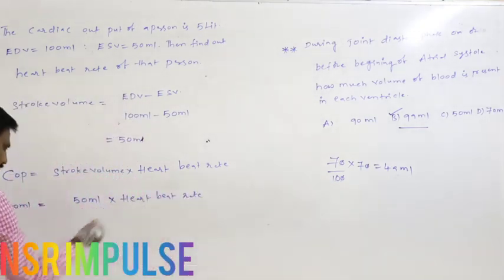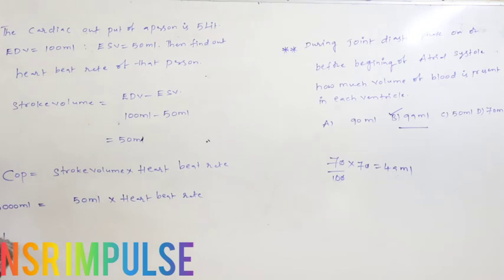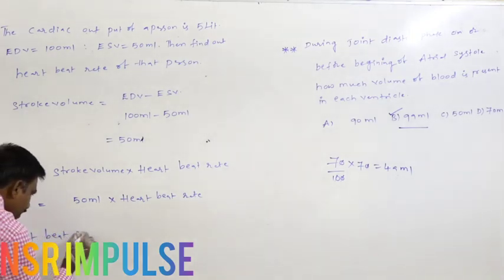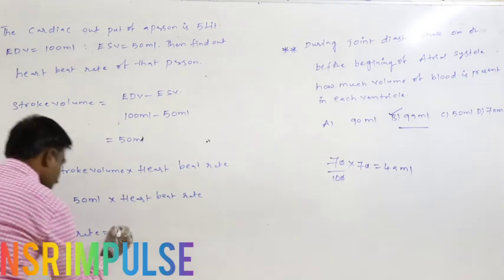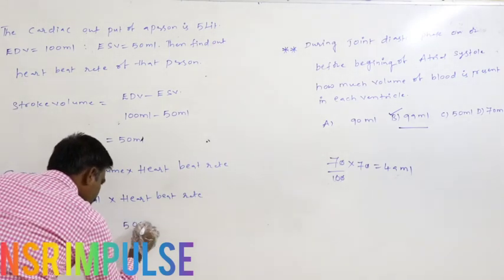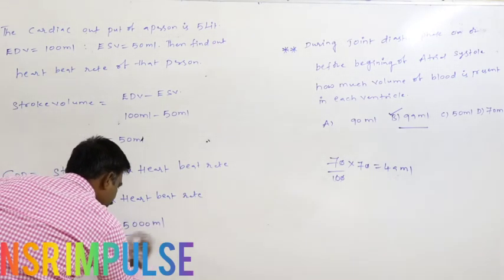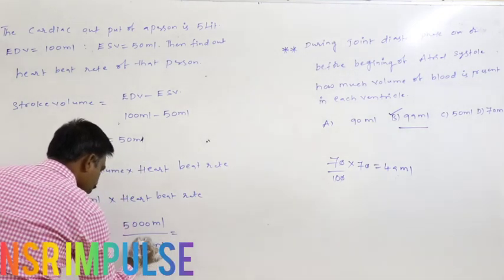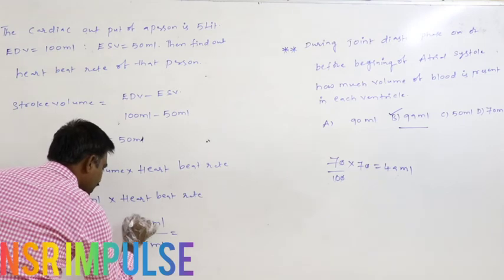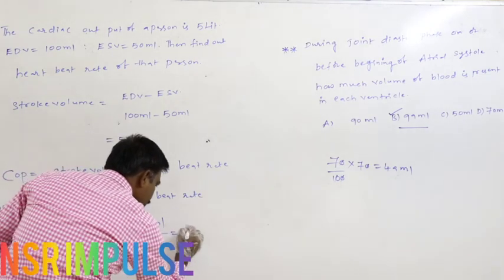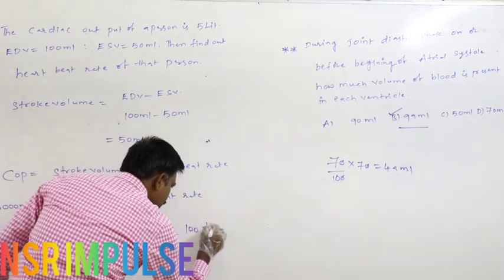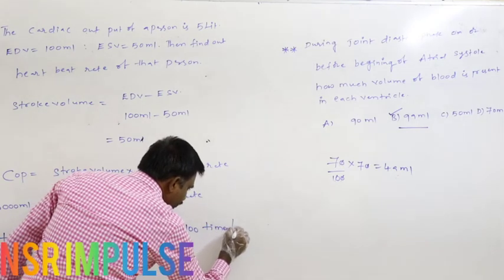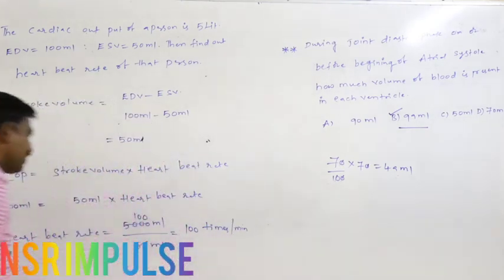So the heartbeat rate is equal to 5000 ml by 50 ml, that is equal to 100. So 100 times per minute is the heartbeat rate of the person.